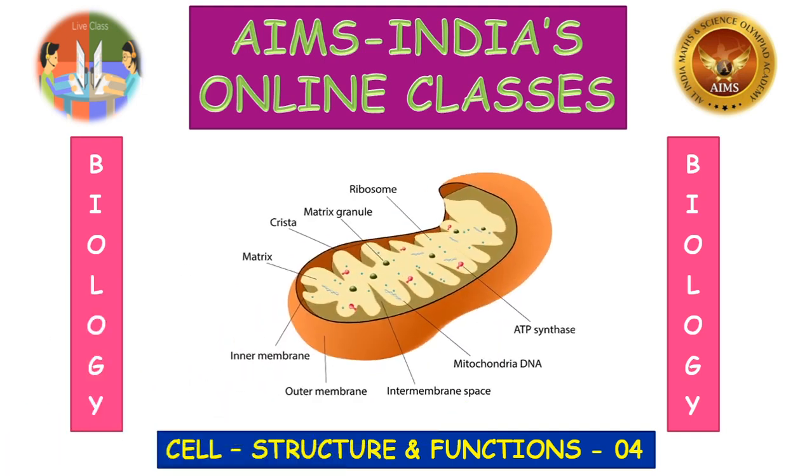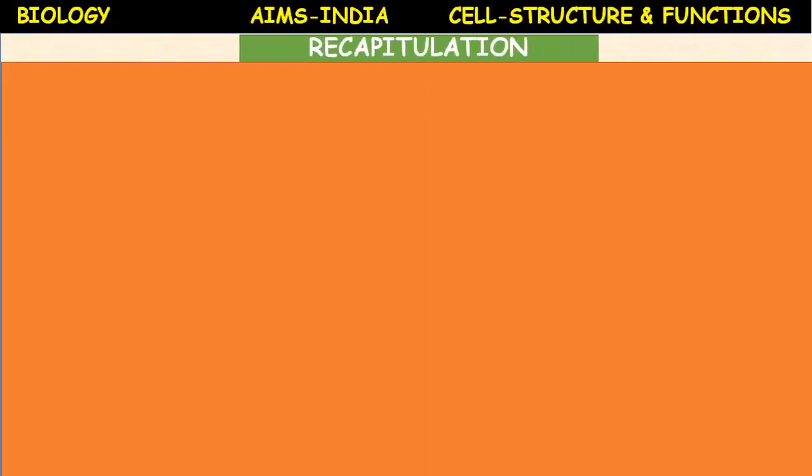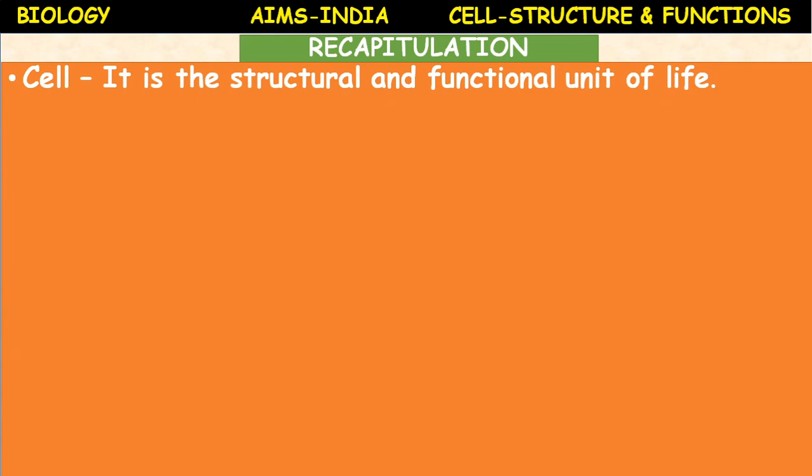Biology, cell structure and functions. Let us recapitulate the concepts which we have learned. Cell. It is the structural and functional unit of life. What is structural and functional unit?